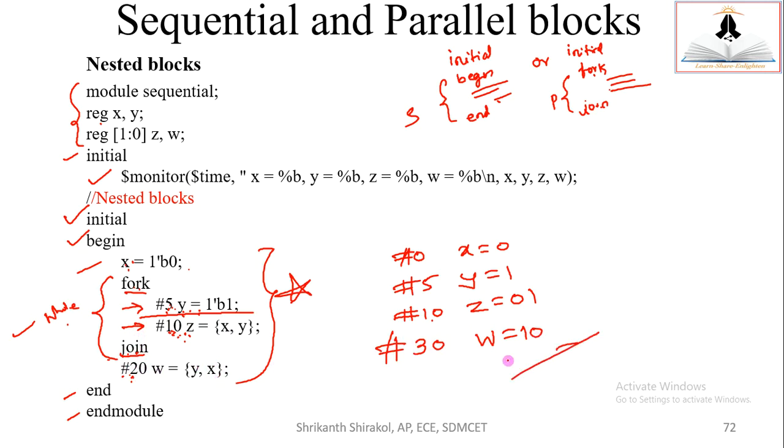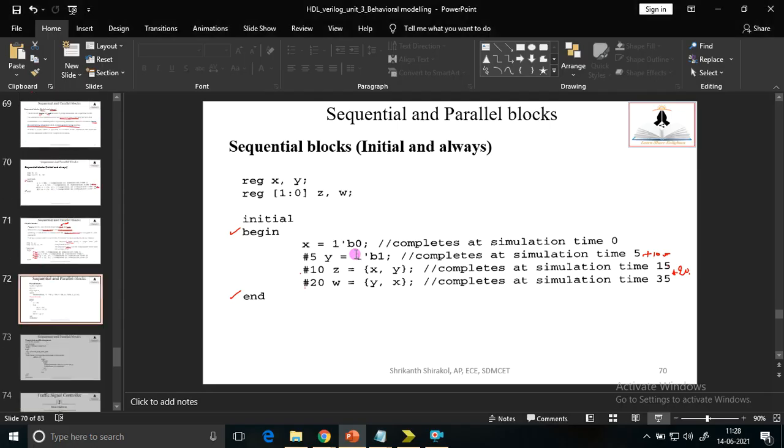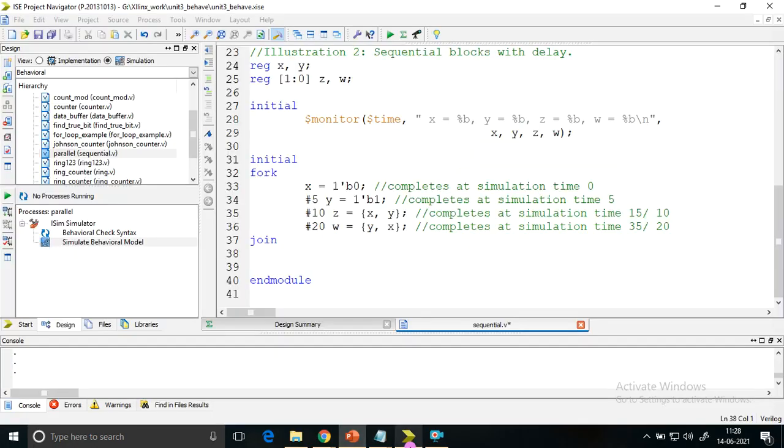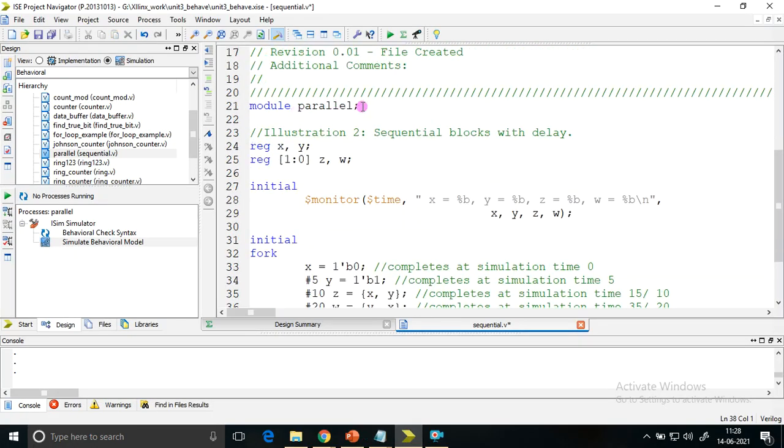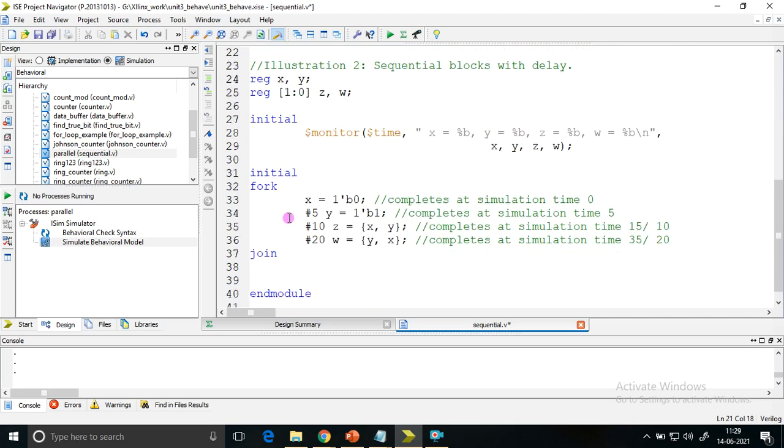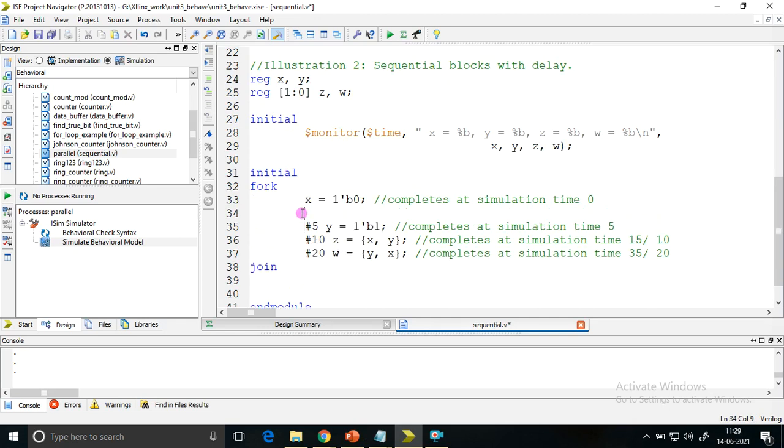So this is what we have to observe in the Xilinx environment. Same code I'll take, no change at all. I'll bring this code back to the original one. So the name was sequential, I'll bring it to sequential. Then everything is the same.